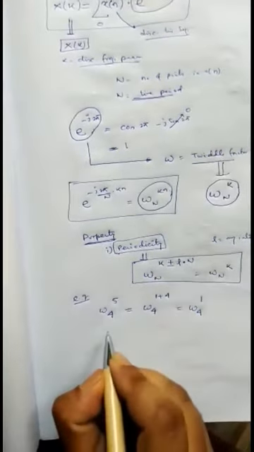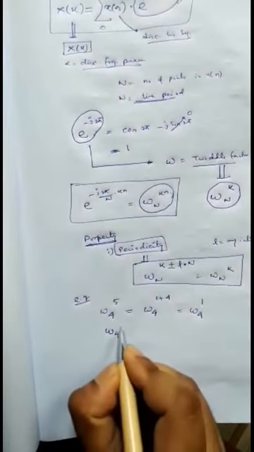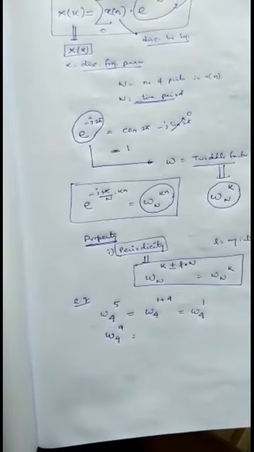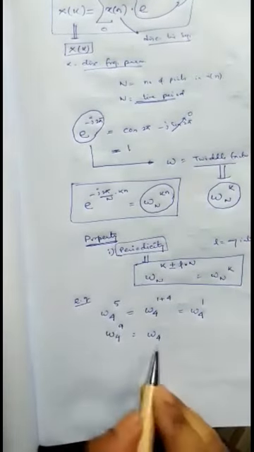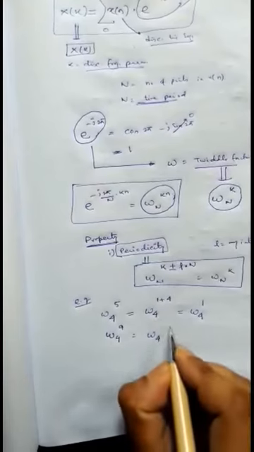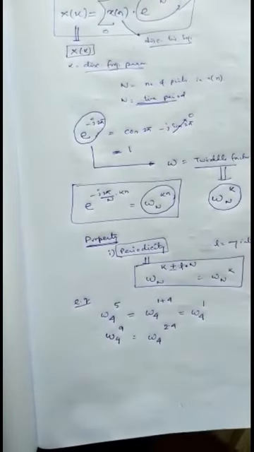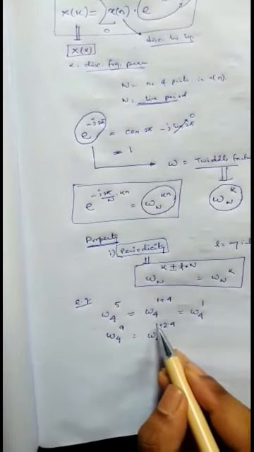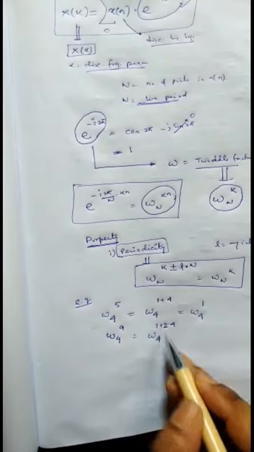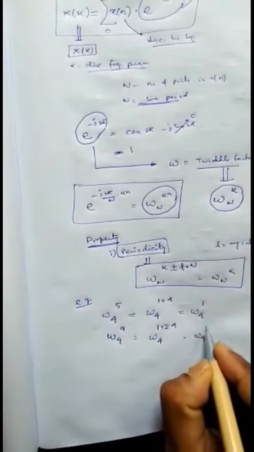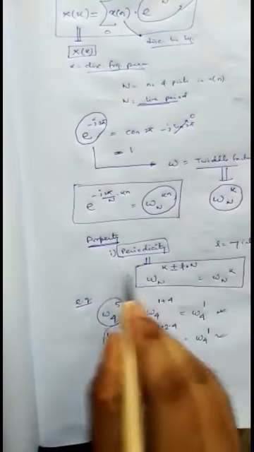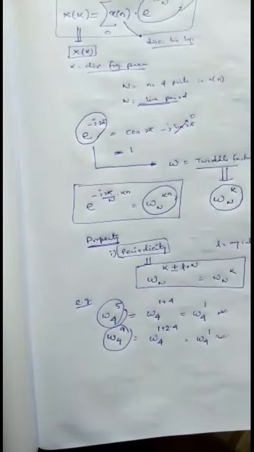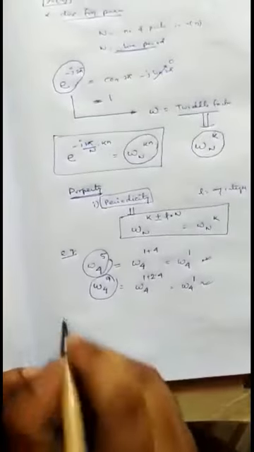Again, it can also be defined with another term, omega 4 9. What will be the reduced value of that twiddle factor? Omega 4 means 4 will be its time period. 9 can be an integer multiple of 4, that means 4 into 2 plus 1. So it can be defined as omega n k plus L into n, where L is 2. So it will be repeating its value of omega 4 1. So this term and that term are simply reduced by exhibiting the periodicity property.